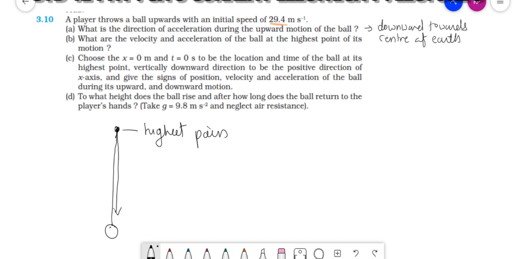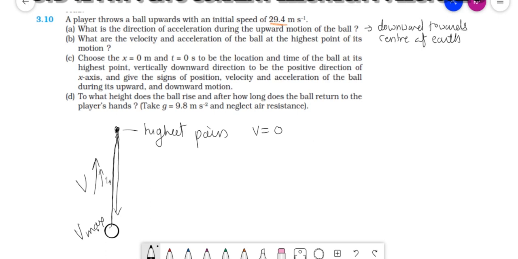Its velocity is maximum at this position. V is maximum. As it moves upward, its velocity decreases, decreases, decreases, to 0, and then its velocity will be in the downward direction. Initially the velocity is in the upward direction, but it decreases, and at its highest position, its velocity is equal to 0. Now the ball is falling downward.